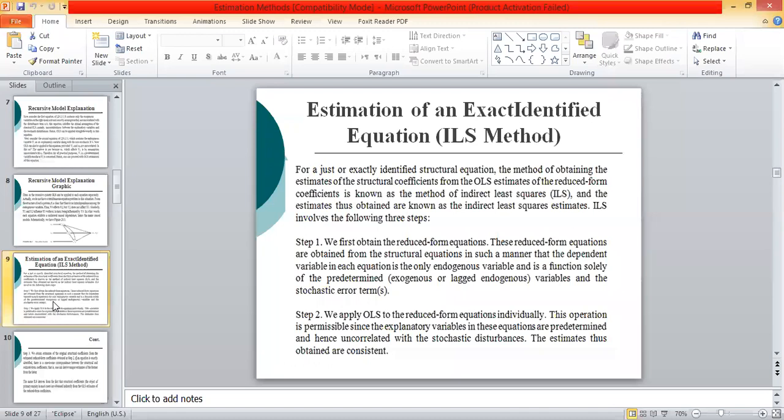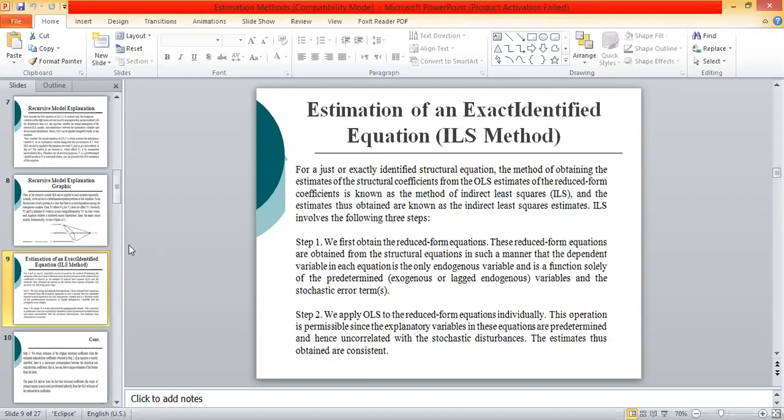The estimation technique will be based on the identification issue. If the equation is exactly identified, it will be estimated by applying ILS, and if the equation is over-identified, it will be estimated by applying 2SLS. In the given model, the equation of interest is exactly identified, so to estimate it we apply the indirect least squares method.